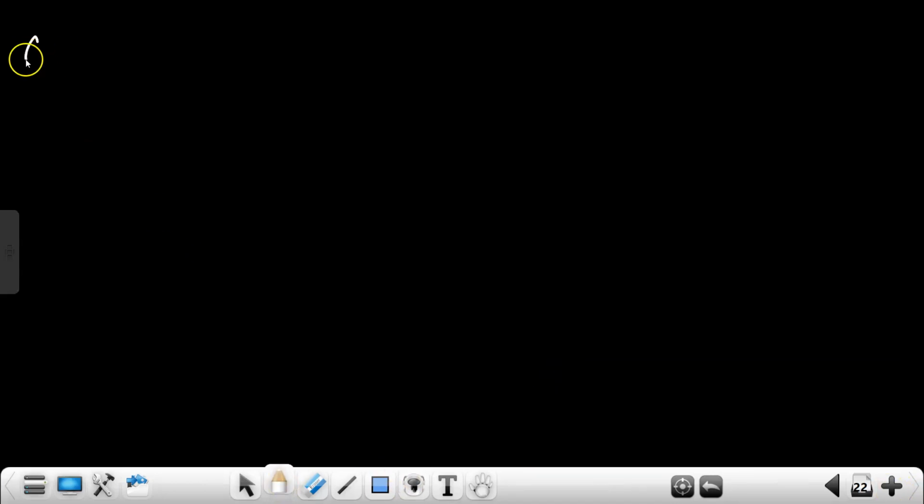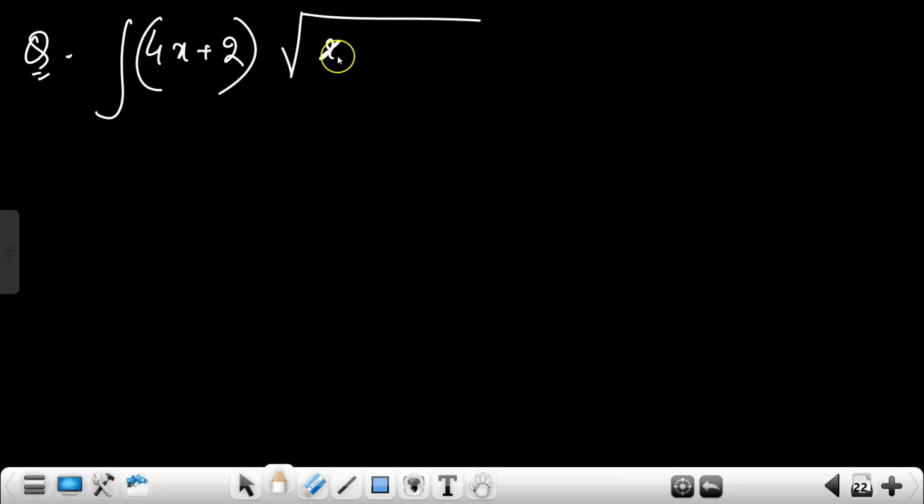So the question that we will first take is integration of (4x + 2) into under root of (x² + x + 1) dx. Now what we are doing is substitution. We have to do some substitution whose derivative is visible to us.